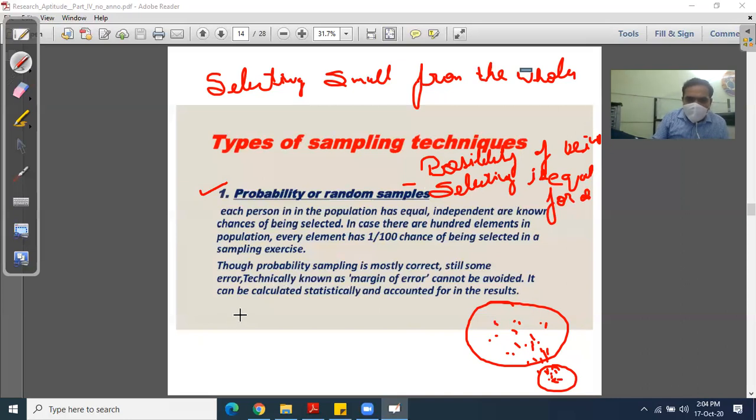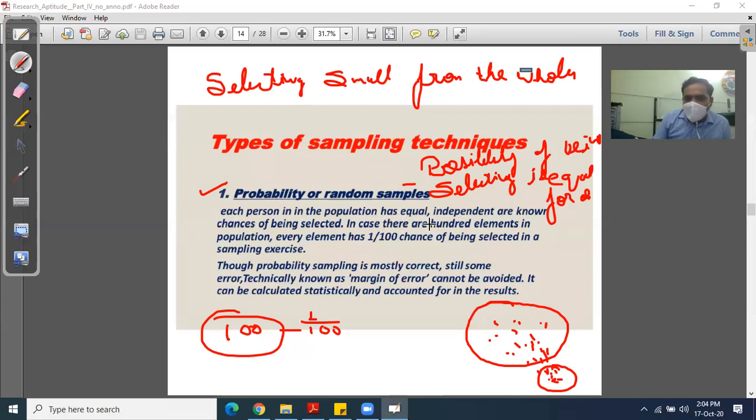For example, if there are 100 people in the population, then the probability is 1 upon 100. Each person in the population has an equal, independent or known chance of being selected.